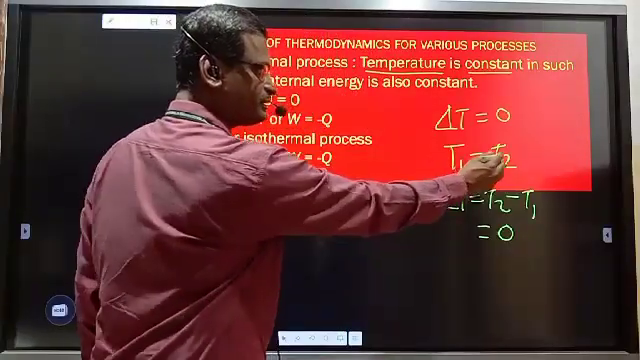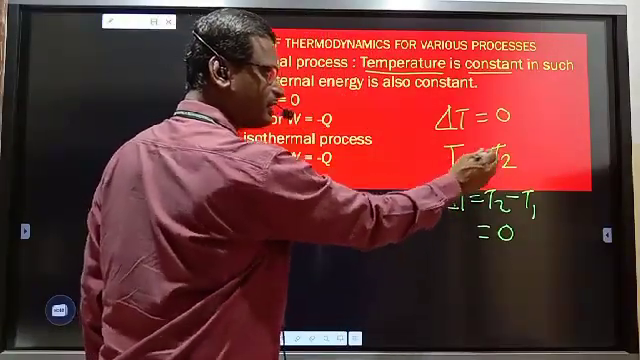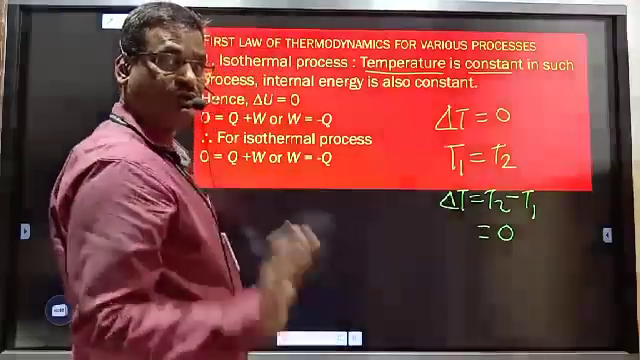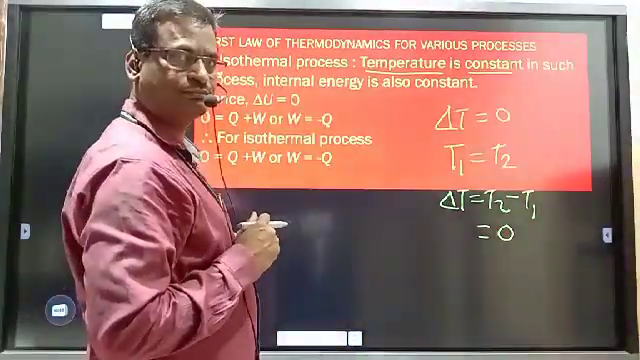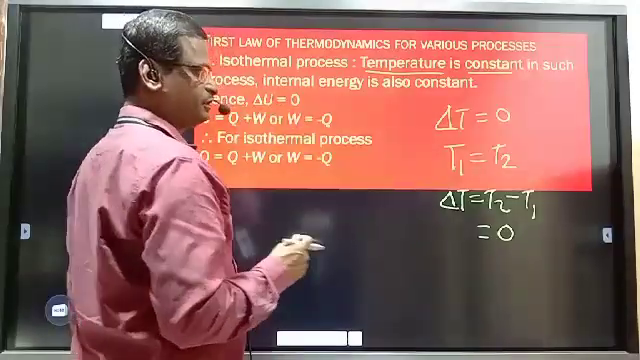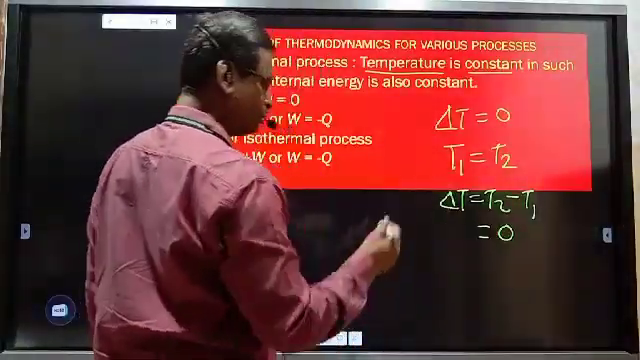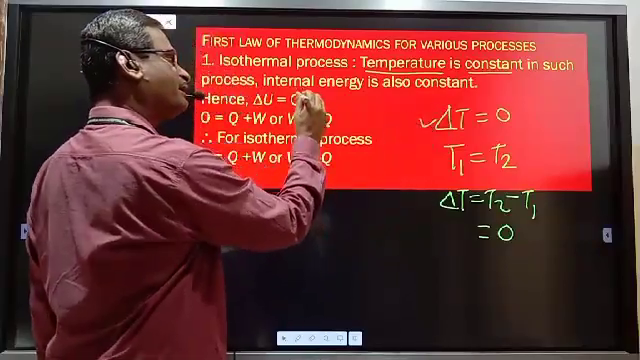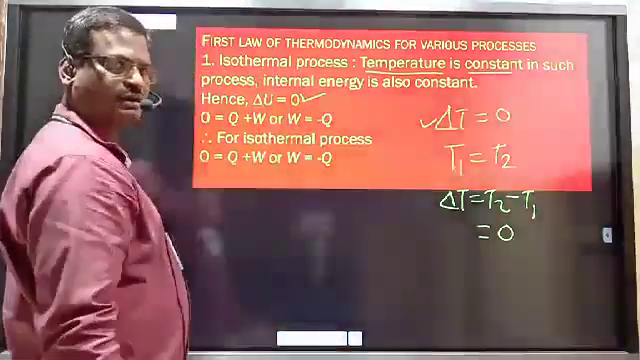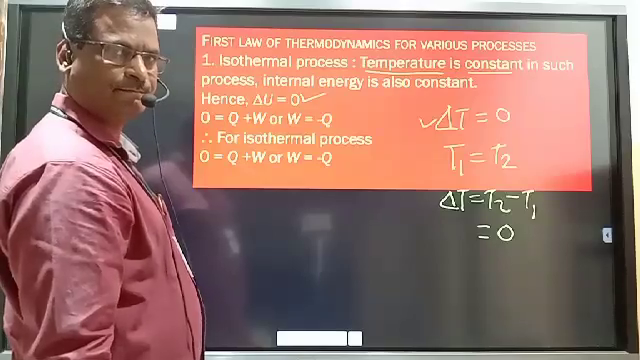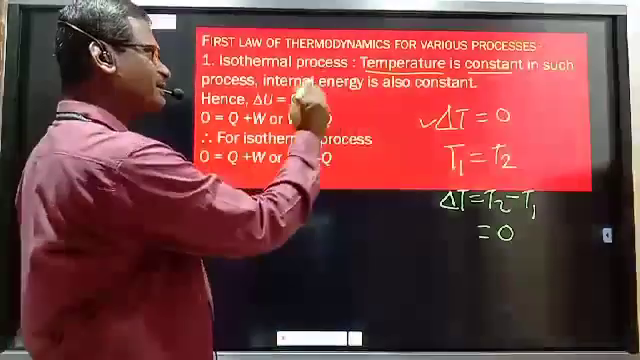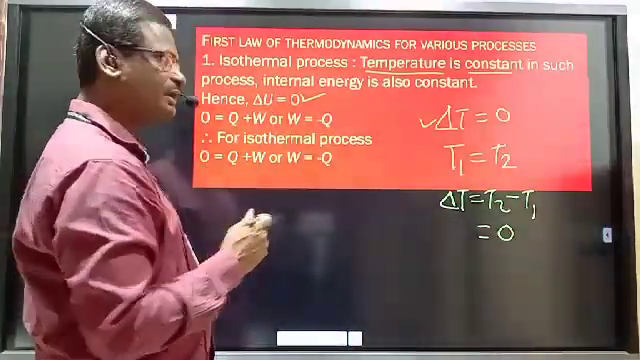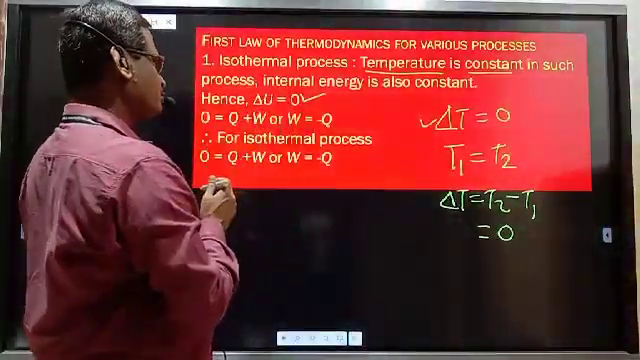If this is 200, this is also 200. If this is 300, this is also 300. So change in temperature is 0. Temperature is not 0. Change in temperature is 0. Delta T is equal to 0. And temperature directly affects the magnitude of internal energy. Therefore, if temperature increases, internal energy increases. If temperature decreases, internal energy decreases. Therefore, delta U is also equal to 0.